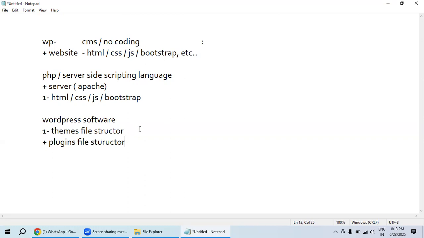Before working with WordPress, we need to set it up, and that is called hosting. We have multiple types of hosting: cloud hosting, second Windows hosting, and another one is Linux hosting.